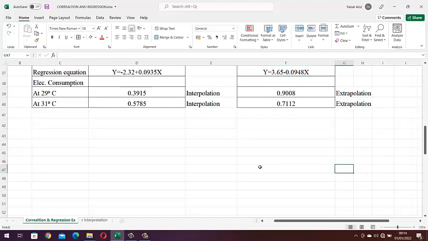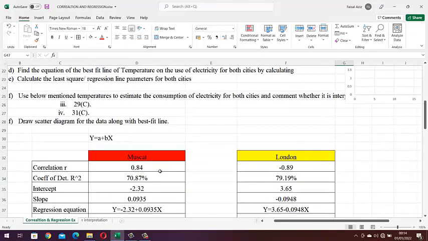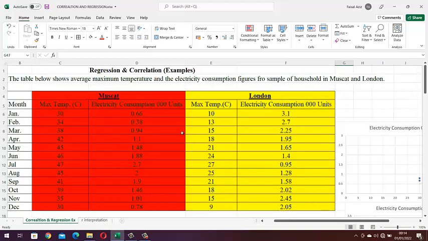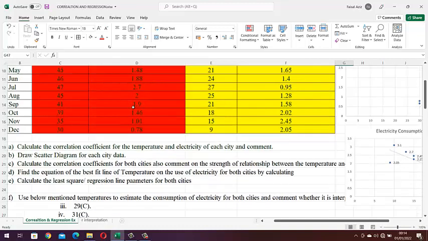So viewers, in this example I've shown you two different cities and the data related to both cities, and in terms of their climate the cities are exactly in contrast to each other. We have drawn the scatter diagram for each city. We have seen that for Muscat it is a positive correlation and for London it is a negative correlation.